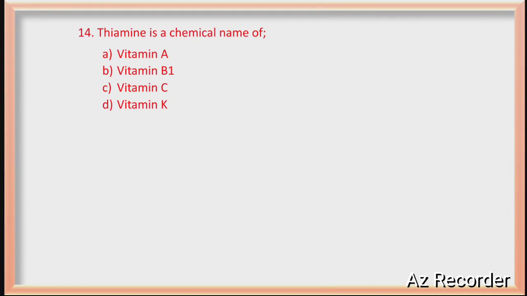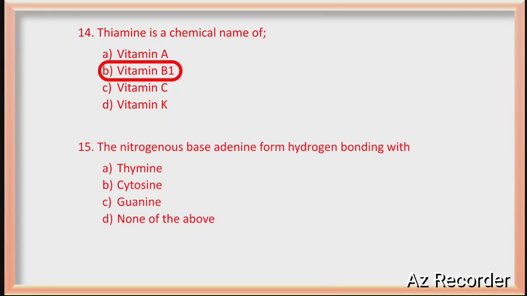Thiamine is the chemical name of vitamin B1. Famous one, biomolecules chapter. The nitrogenous base adenine forms hydrogen bonding with thymine. Always remember this technique, ATGC. Adenine will bond with thymine, guanine will bond with cytosine. So ATGC you have to remember. Yes, this is also from the biomolecules chapter. So these are the MCQs.